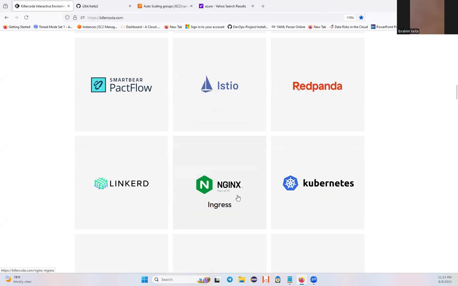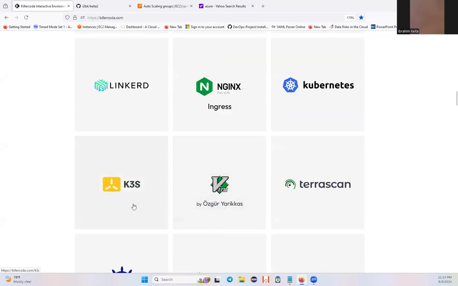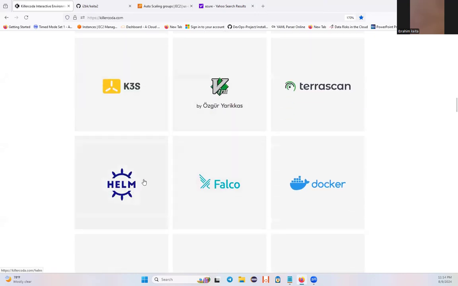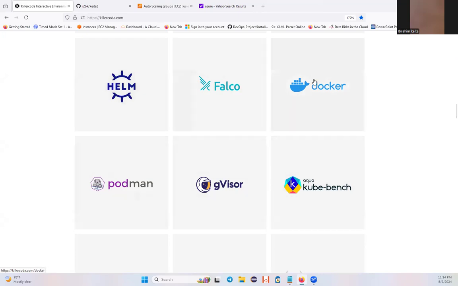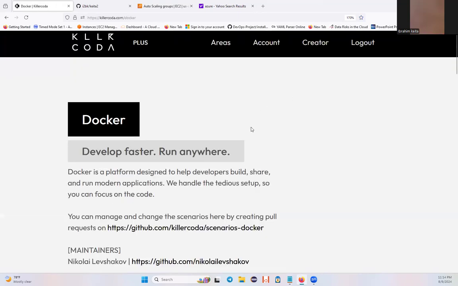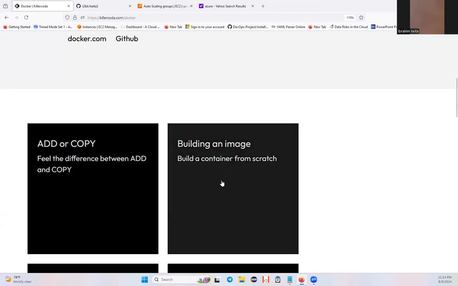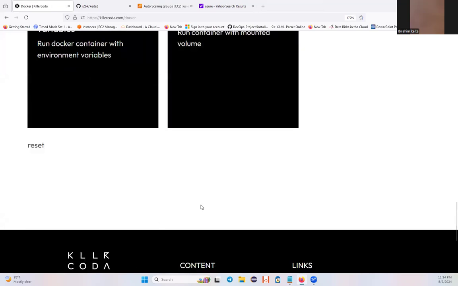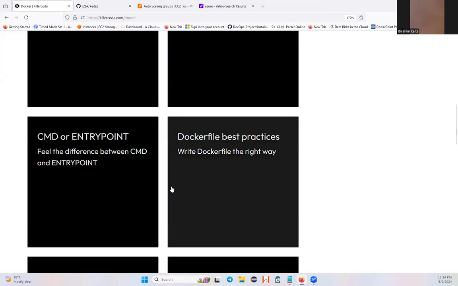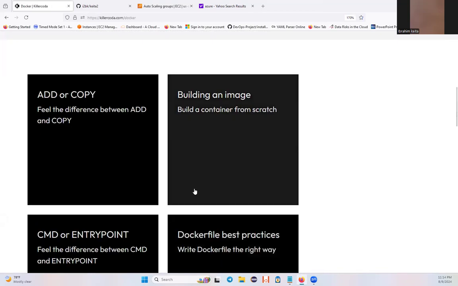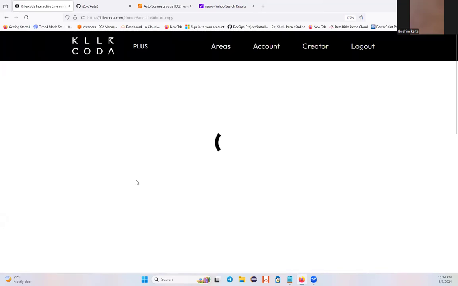This is Nginx. This is Kubernetes. This is Helm. Helm is a package manager for Kubernetes, which you can learn from here. The same thing, we learn everything, you can do it. And Docker also, right? So let's go for Docker. Docker is fundamental for automation. Add or copy, build, learn all these things, man. Learn it, right? Take your time, take your 8 hours a day and be familiar with all this technology, right?